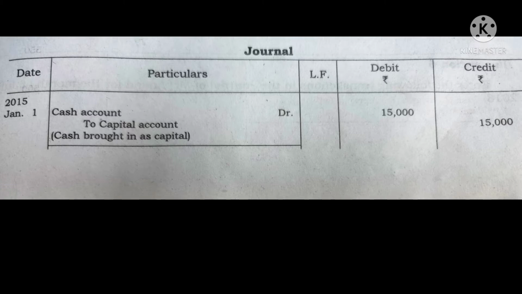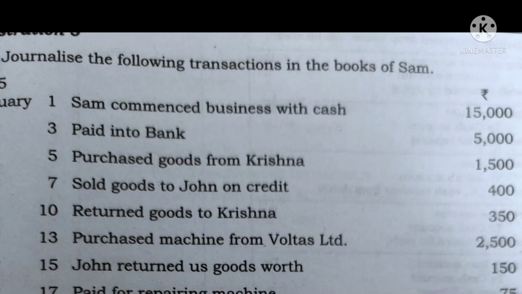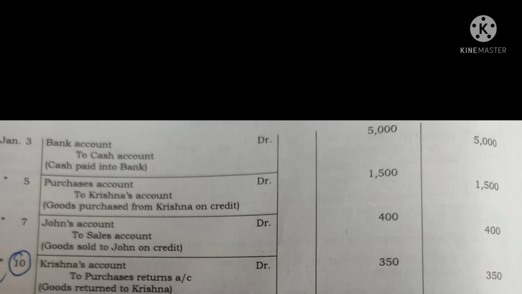Now let us see the second transaction, which says paid into bank on 3rd January. In the date column we will write 3rd January, and in particulars we will give the journal entry. Paid into bank means cash is coming into the bank, and at the same time cash is going from the business.